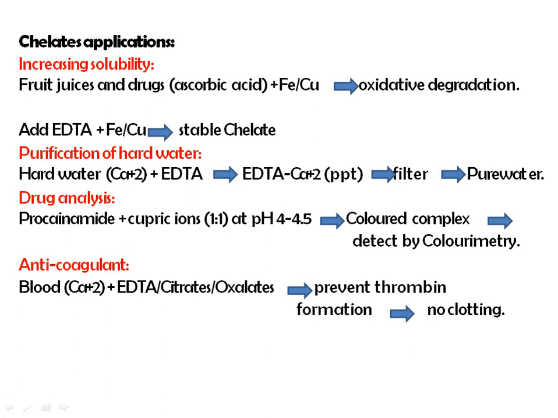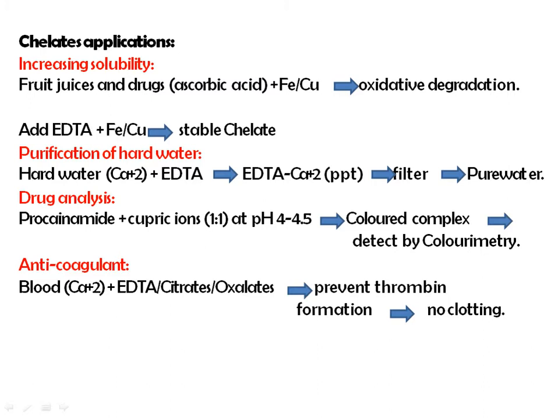Now applications of these chelates. They are used to increase solubility. Fruit juices and drugs like ascorbic acid, then ferrous or cupric ions, have the ability to undergo oxidation. So this type of chelating agent is used in these formulations. It will be helpful to decrease the oxidation.